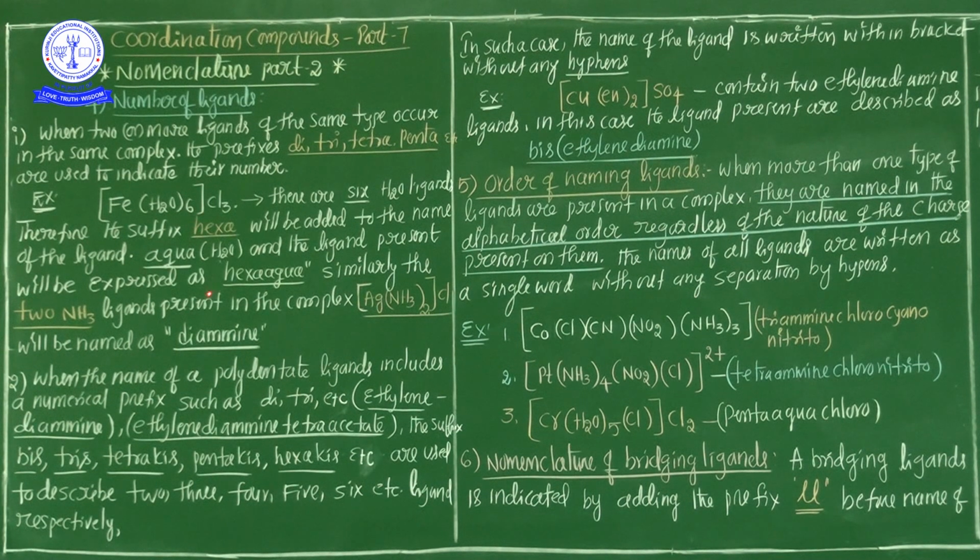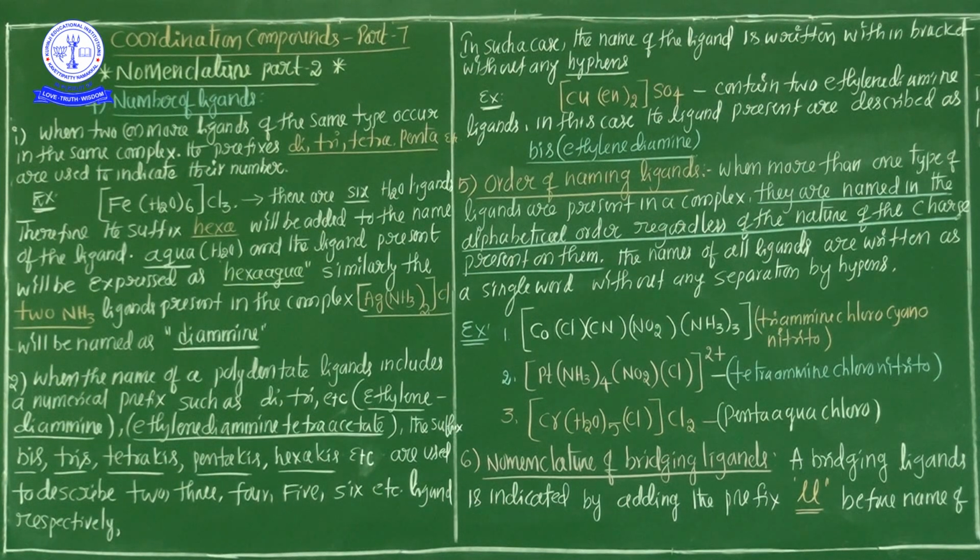So 6 times means we use hexa, written as hexaaqua. The other example is [Ag(NH3)2]Cl. Here the ligand is NH3, ammine, which is present 2 times. For 2 times we use di. The ligand name of NH3 is ammine, so it is termed diammine.